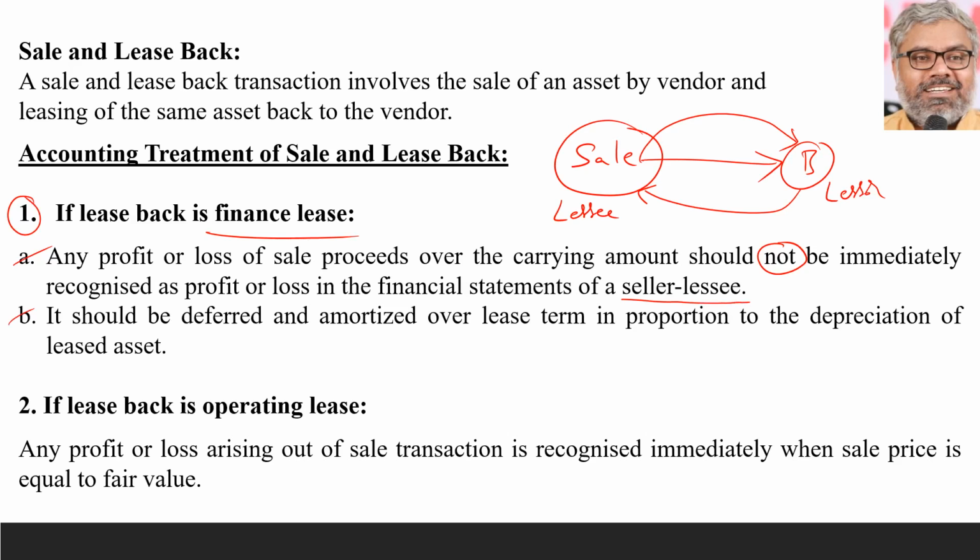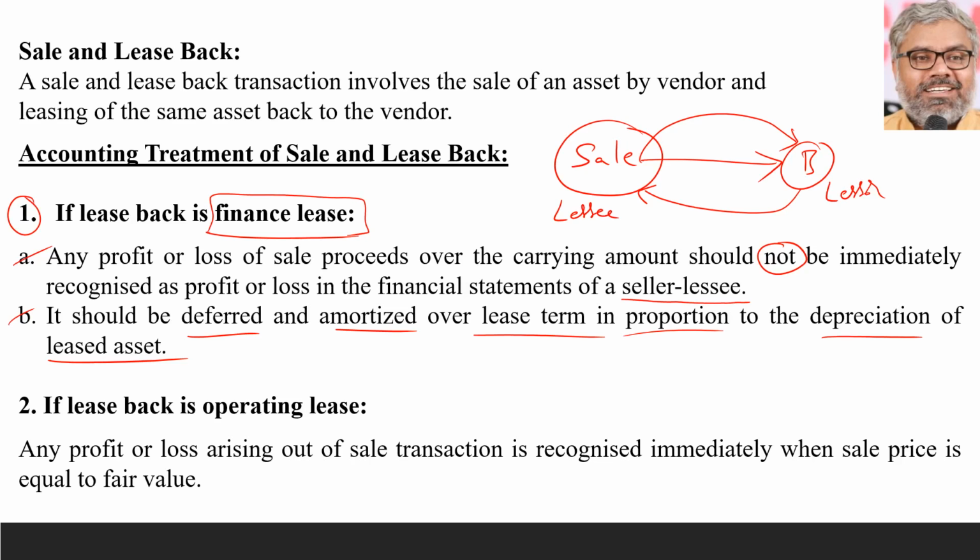So what should happen then? It should not be recognized. It means what should happen? It should be deferred and amortized over the lease term in proportion to the depreciation of the leased asset. That is the main point. So if there is a profit or loss that has arisen out of the sale, asset is gone, ownership-wise it is gone, and it has come back, right? When it has come back and it is a finance lease, so possibilities are less.